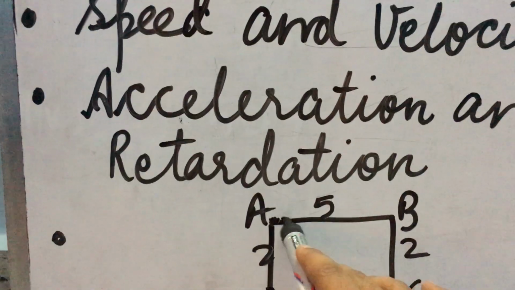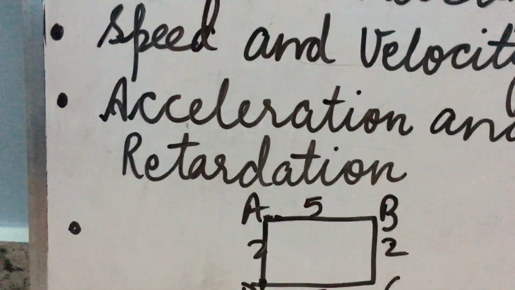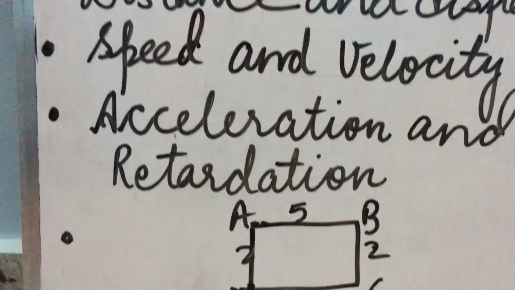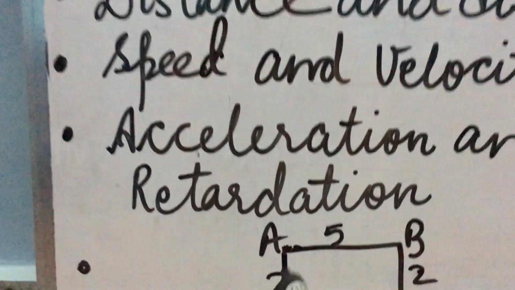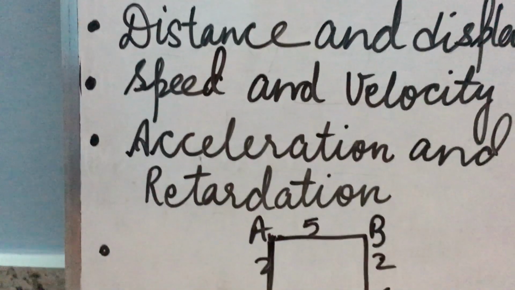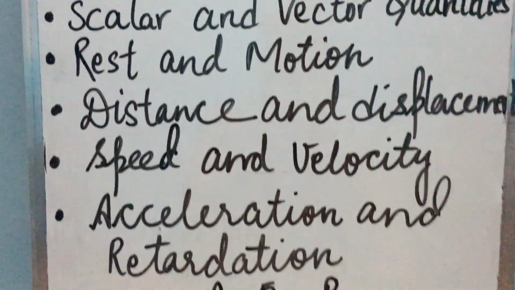We measure 5 plus 2 plus 5, that means 12 meters. This is the distance covered by him. What is the displacement? Displacement is the shortest path from A to D. That means displacement is 2 meters. So this is the basic difference between distance and displacement.